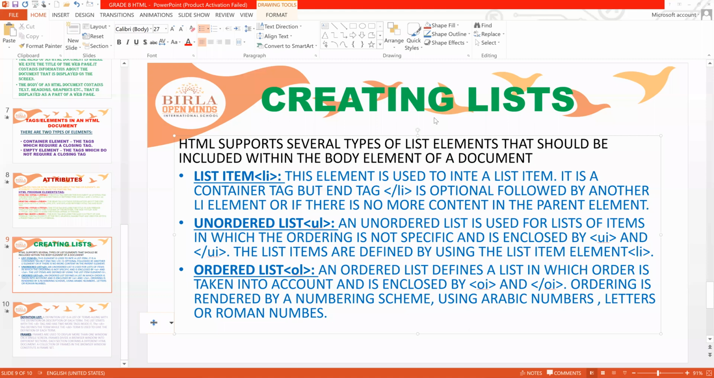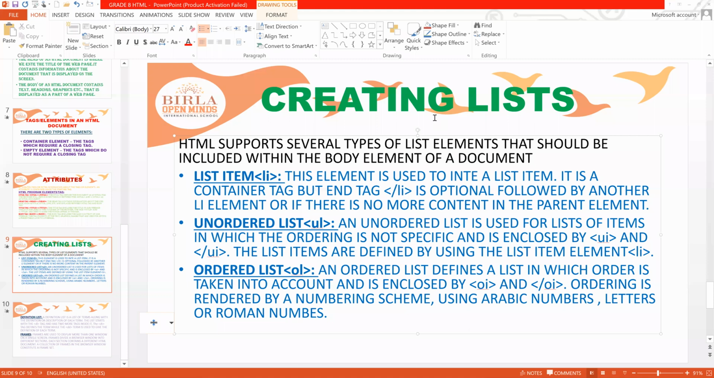Okay, first we have to mention ordered list or unordered list, depending on whether you want it in order or not. Then we have to mention the listed items. So first comes OL or UL, and inside that OL or UL, this LI will be coming. Okay.